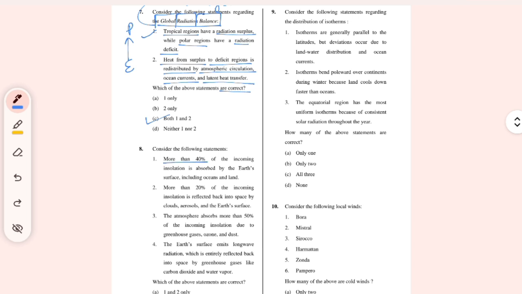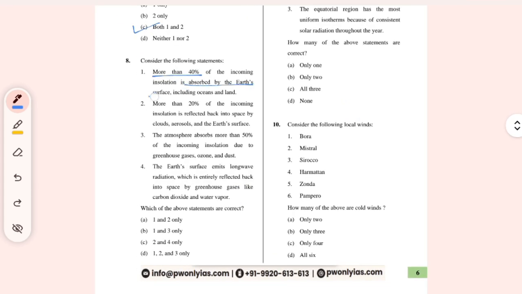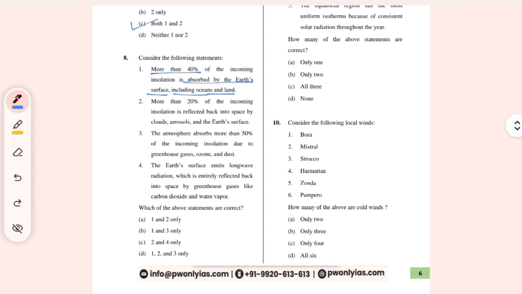More than 40% of the incoming insolation is absorbed by the Earth's surface, including oceans and land. So this is from the NCERT diagram, which mentions the incoming, the absorption, and the percentage of reflection back to space, that diagram. I think this is right. Earth's surface, meaning ocean and land both, absorb 40%. More than 20% of the incoming insolation is reflected back into space by this.